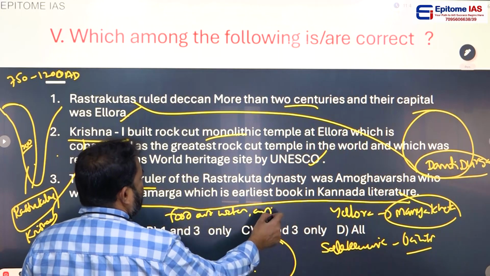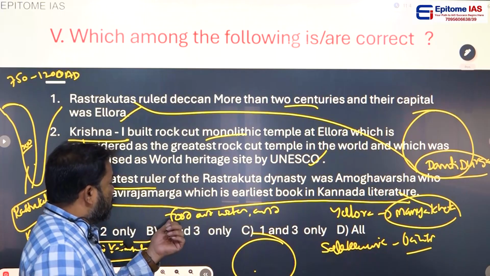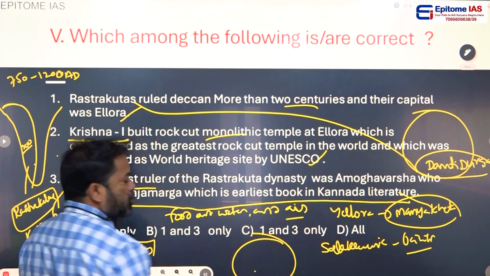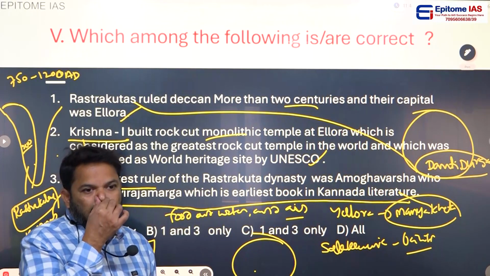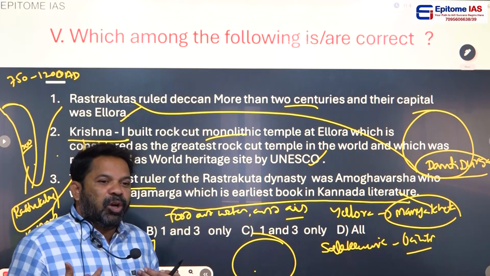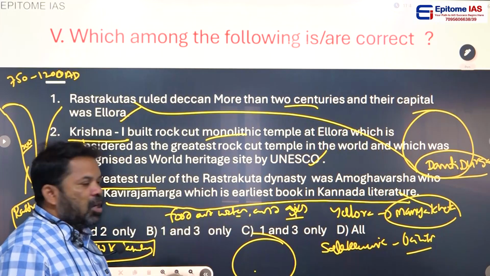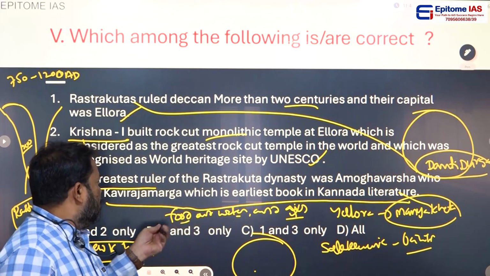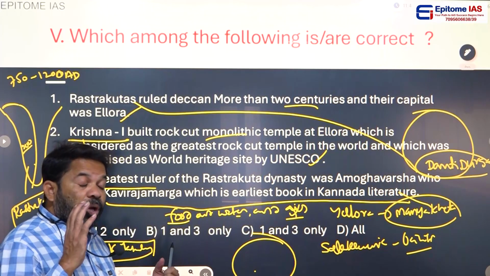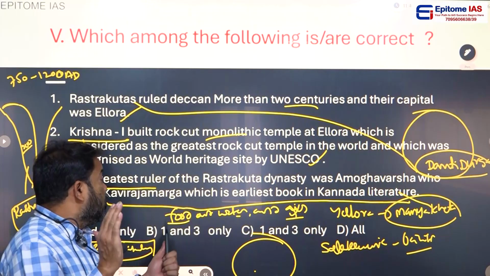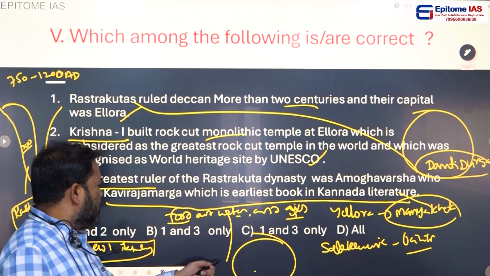When I was a UPSC student, they asked one question: Sallekhana Vrata is giving maximum pain to the body without taking food, water and air. Is that right? No. If you don't take air, you don't give any pain to your body; you just die. But if you take air, you feel thirst and can't take water, you feel hunger and can't take food. Then the body suffers. So you have to give maximum pain to the body without food and water. Finally you die, becoming thin and weak.